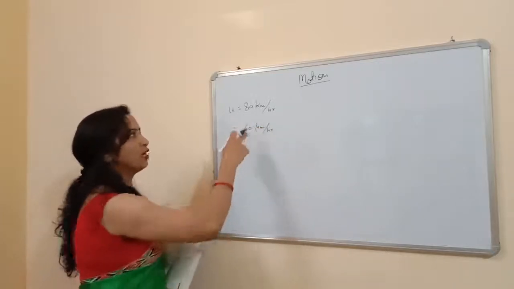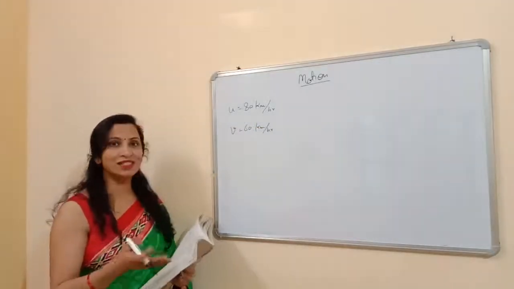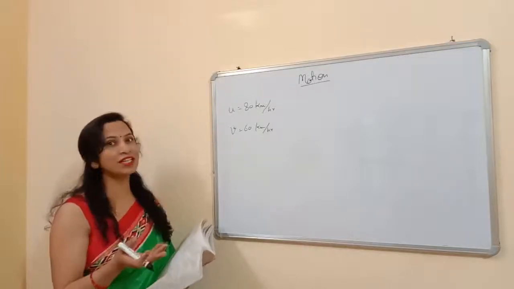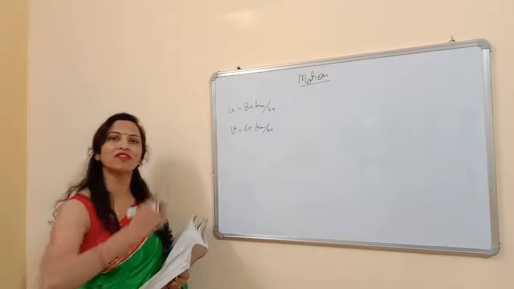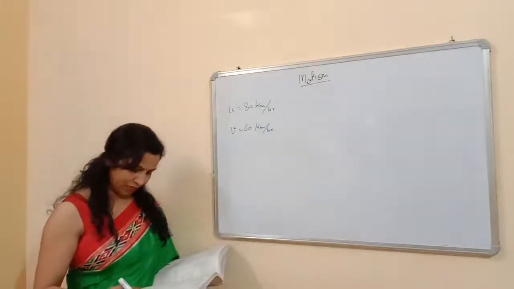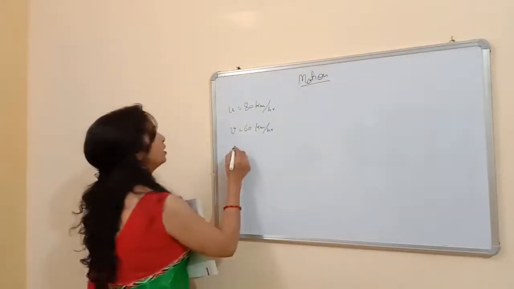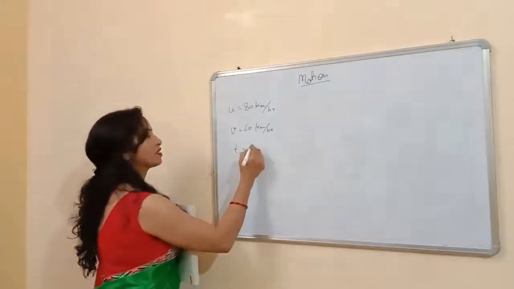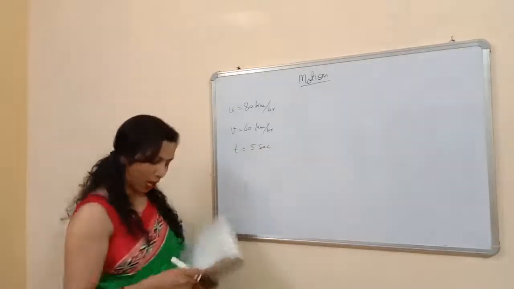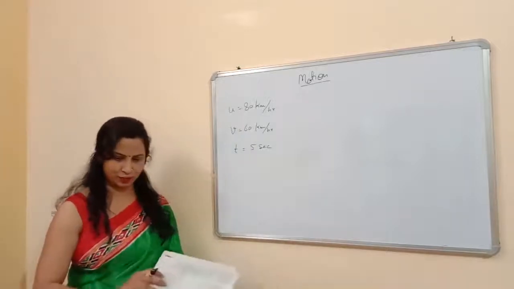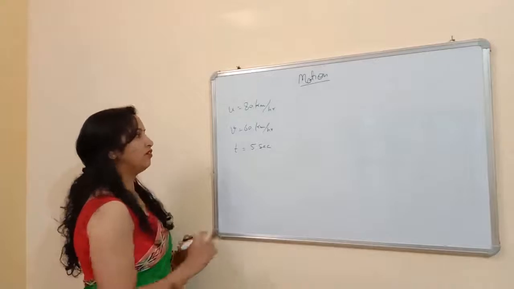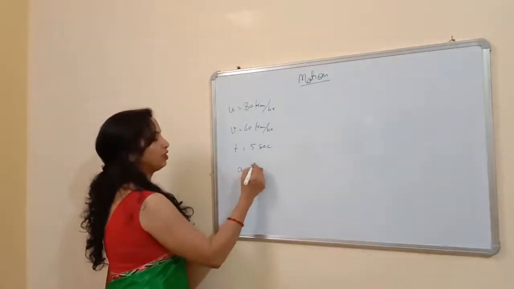So in this case, velocity decreases, so it will have accelerated motion and the acceleration will be negative because the final velocity is less than the initial velocity. In 5 seconds, so the time taken by the bus to change the velocity is 5 seconds. You have to find the acceleration of the bus. For finding the acceleration, we know the formula a is equal to v minus u upon t.